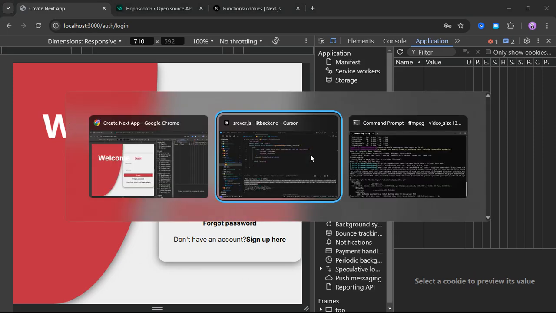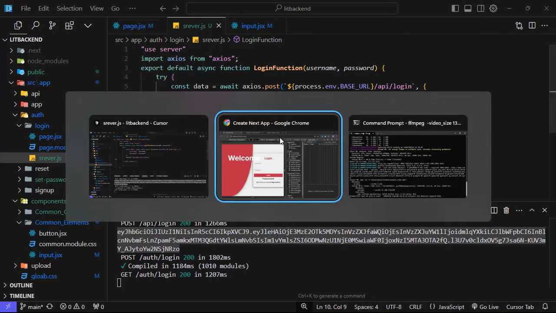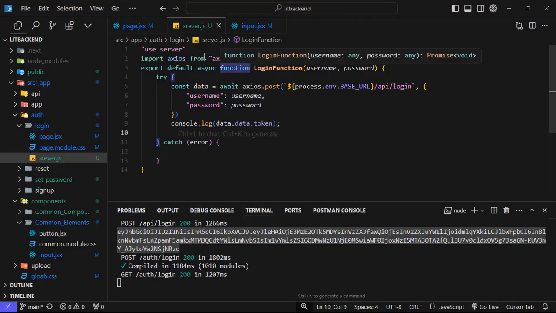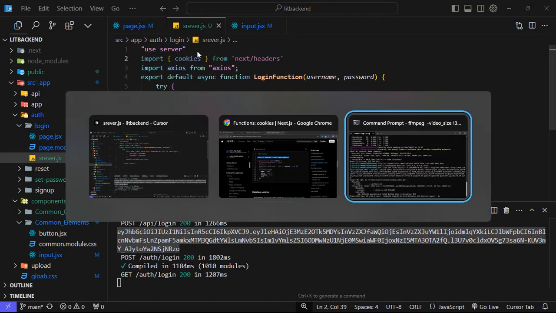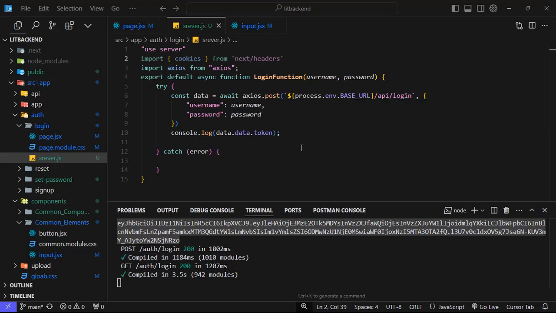Now what I will do, we need to set this token inside our cookies, correct? So what we will do right now, can you see this? This is the Next.js website docs. They are saying how you can set the cookies inside your browser. You need to use server and import cookies inside your file. So I will do it here, and after that I will say cookies dot set. Okay, now I will do one more condition.